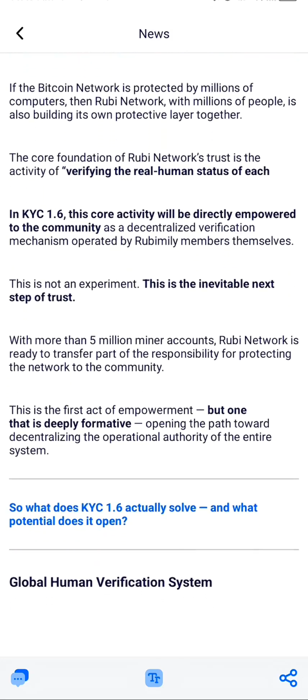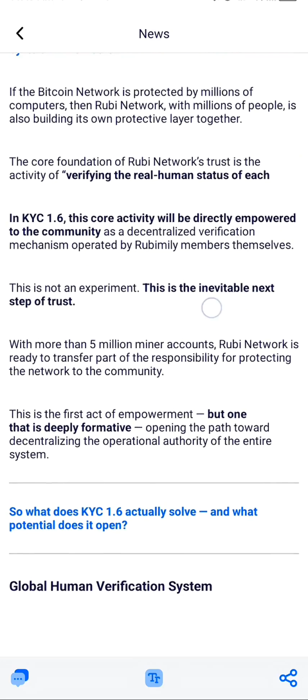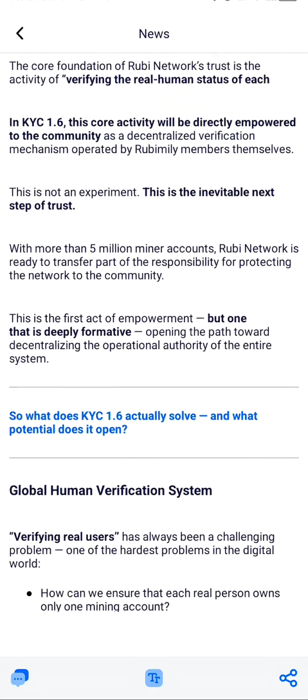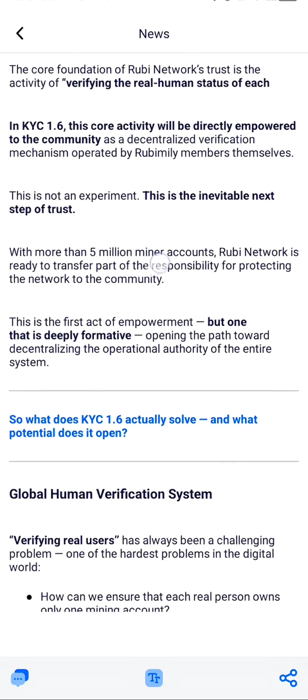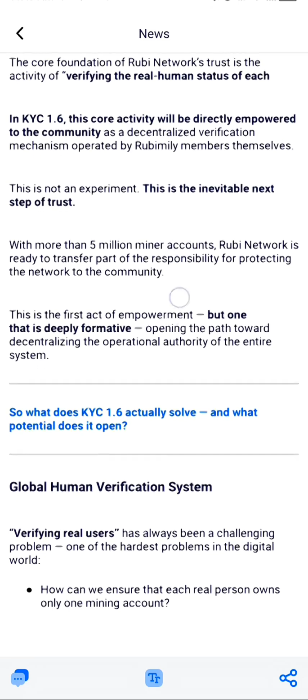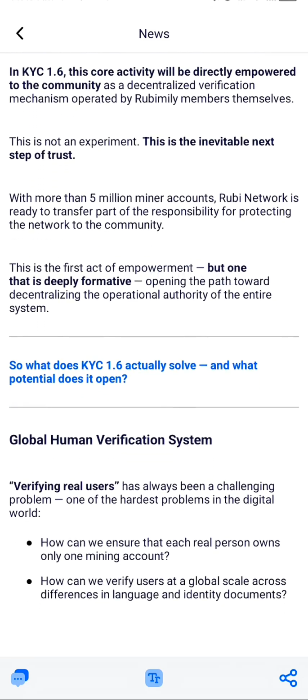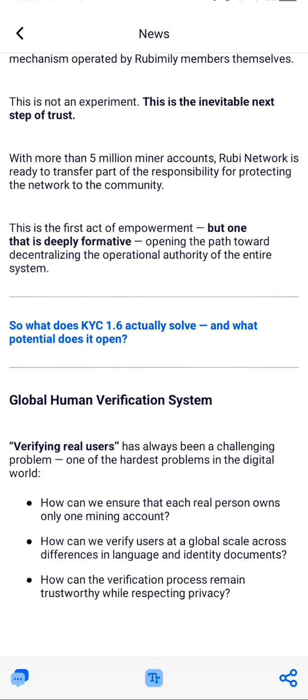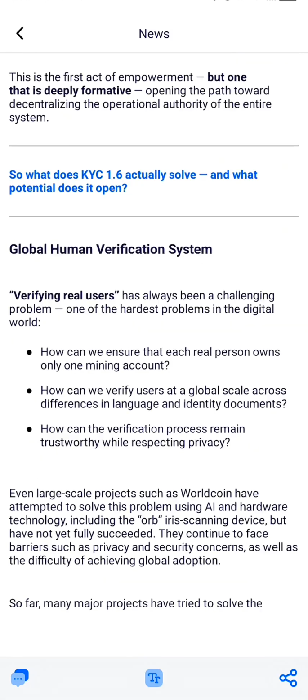So this is not an experiment. This is the inevitable next step of trust. So that is what they said that they are building, and the community of the Ruby miners has already surpassed 5 million, and that is what you are seeing right here. So they say this is the first act of empowerment, but one that is deeply informative, opening the pathway towards decentralizing the operational authority of the entire ecosystem. So what does the KYC 1.6 actually solve, and what potential does it open?